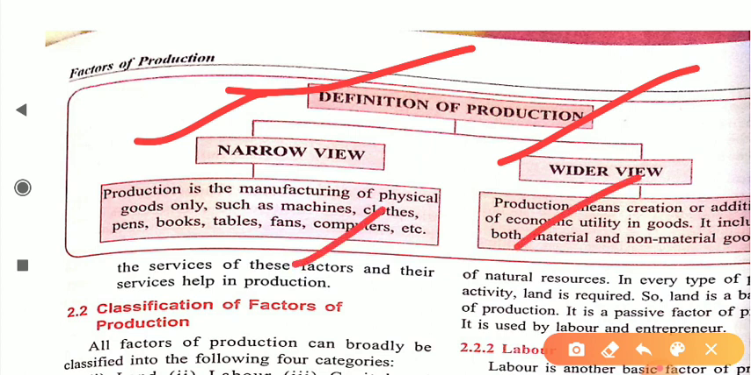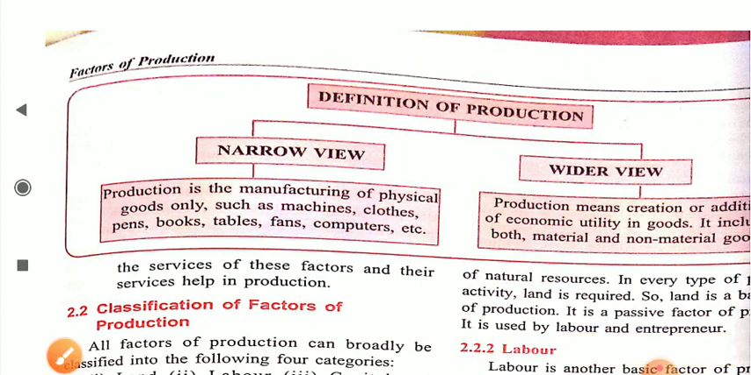If I talk about the narrow definition, it simply represents the physical goods which we produce. If I talk about the wider view or wider definition, it simply means production of material goods including the certain economic utility in that particular goods.